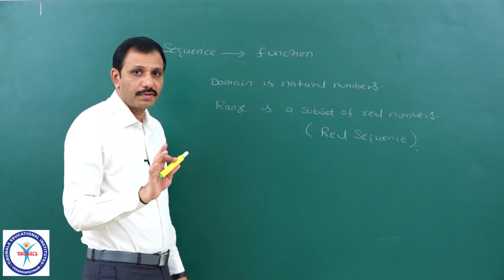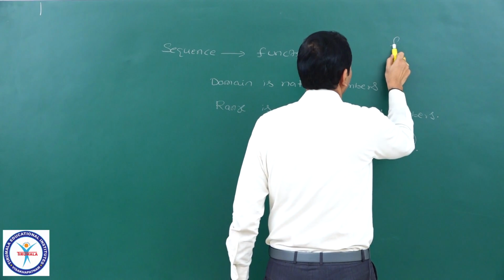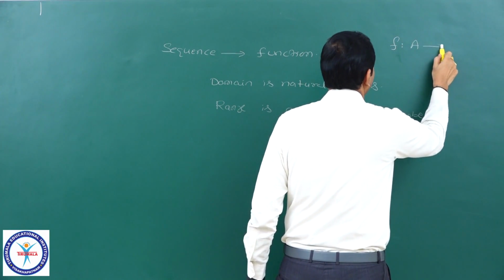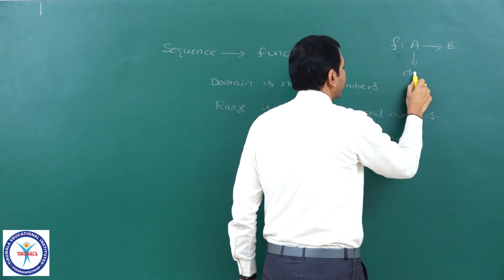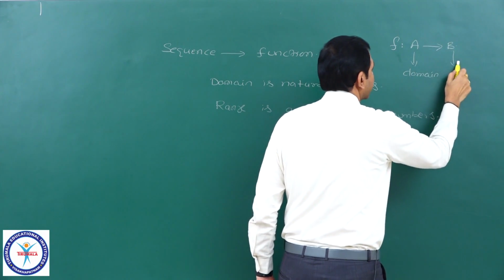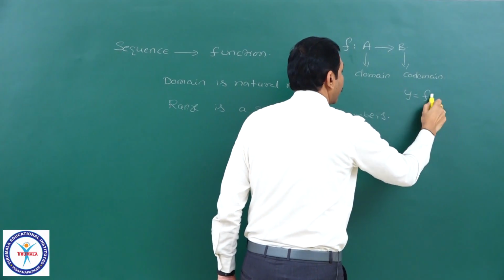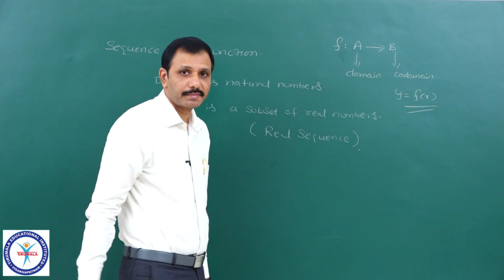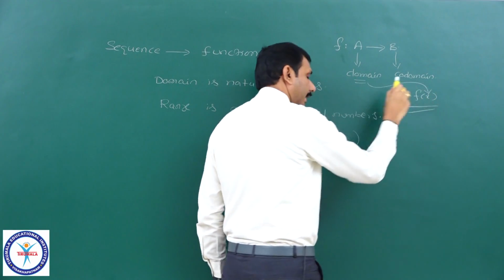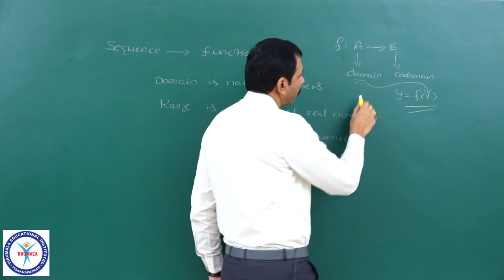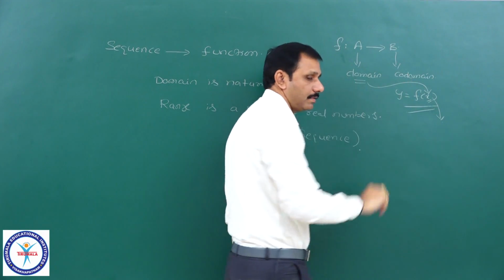See here, you might have a little idea about a function. Suppose f is a function, and if I write it is from A to B, what is the meaning here? A is the domain and B is the codomain. Means y equal to f of x, any function if you take, domain means the values where this function is defined. And when you substitute these domain values, you will get some values, that is nothing but the range.